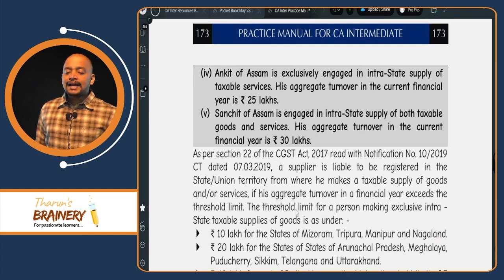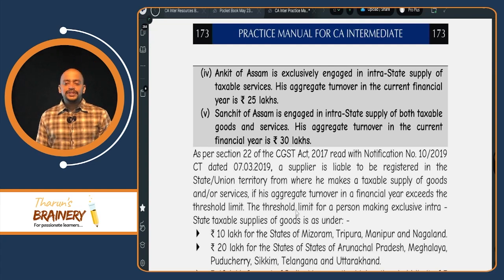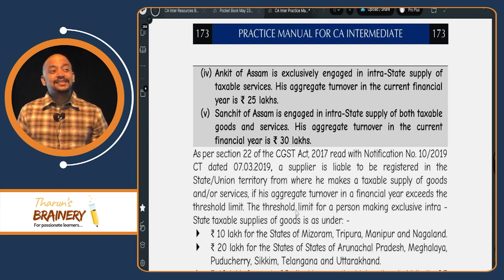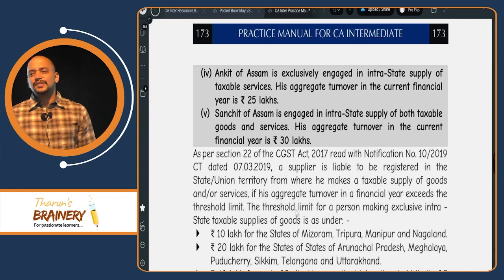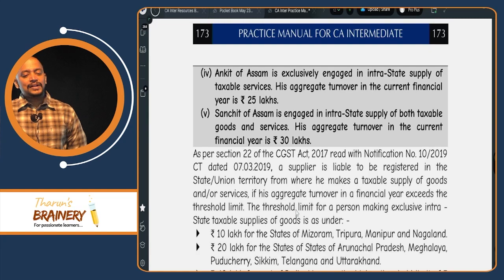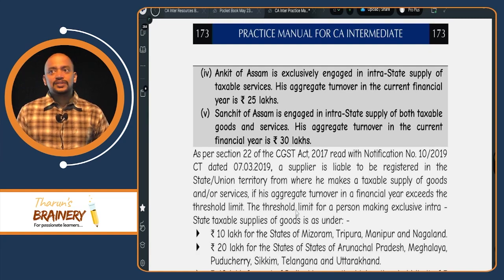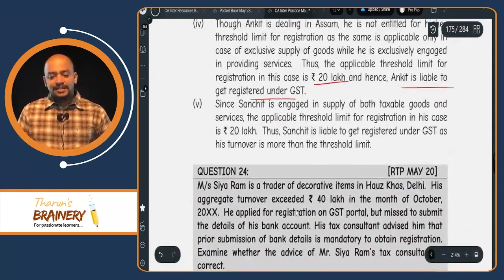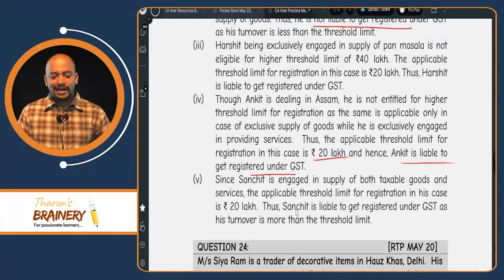Then 4. Ankit of Assam is exclusively engaged in intra-state supply of taxable services. For services, by default the limit will be 20 lakhs, and his aggregate turnover in the current financial year is 25 lakhs. So it exceeds 20 lakhs. Therefore that person is required to get registered.